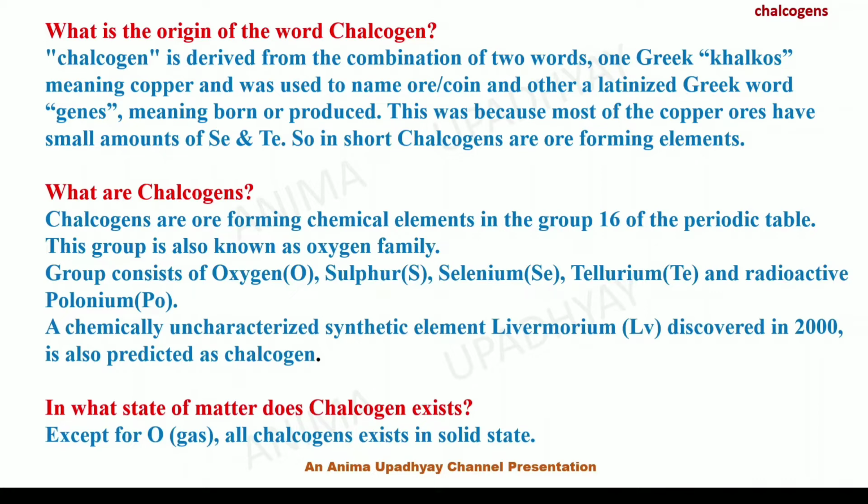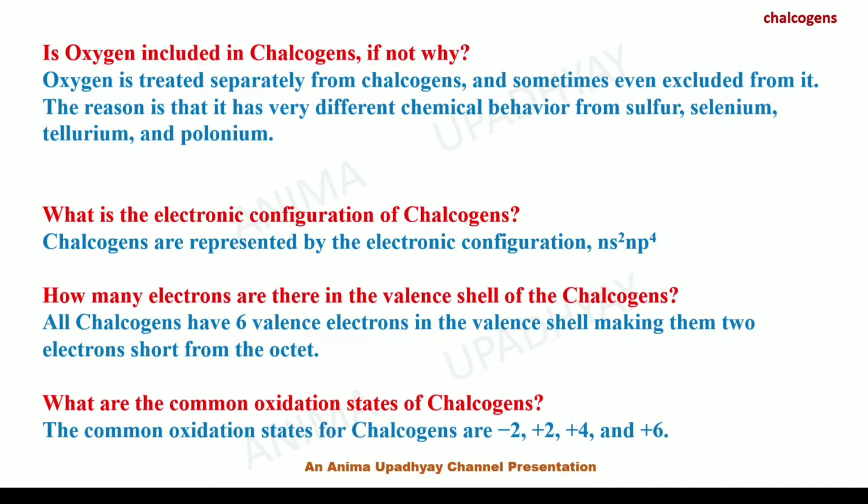In what state of matter do chalcogens exist? Except for oxygen, which is a gas, all chalcogens exist in the solid state. Is oxygen included in chalcogens? If not, why? Oxygen is treated separately from the chalcogens and sometimes even excluded from it. The reason is simple, that it has a different chemical behavior from sulfur, selenium, tellurium and polonium, and this is the reason it is separated from the chalcogens.